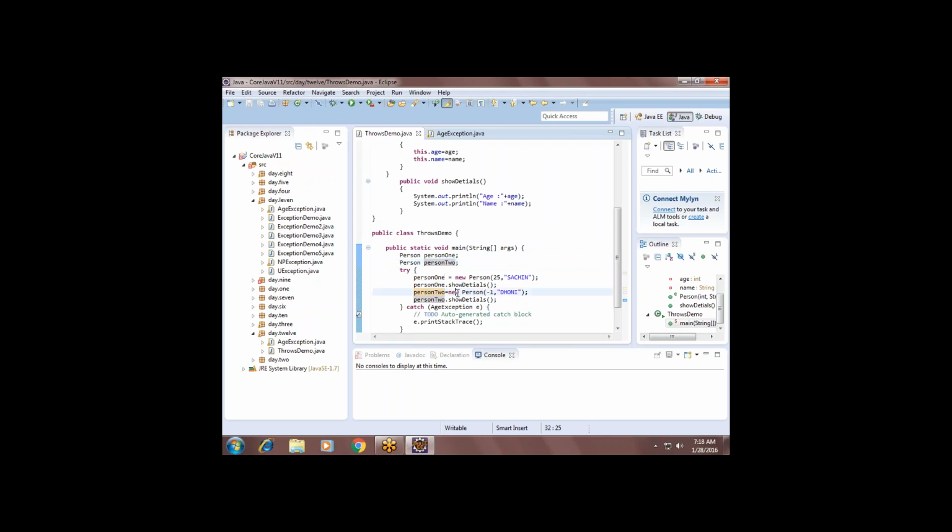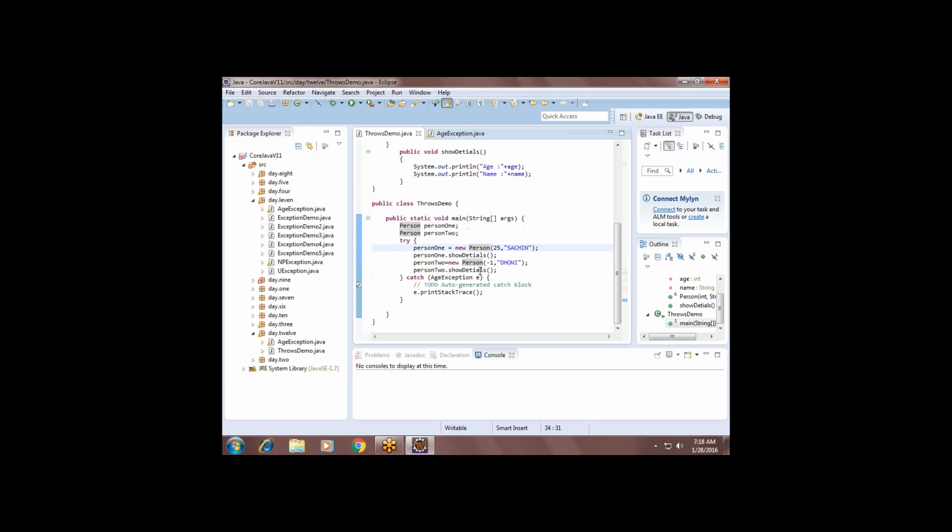See, when you are using person or some reference variables here, don't declare directly saying person equals. Declare the variable at the top, giving a null value if possible, and then you can use it everywhere in the try block as well as outside the try block.